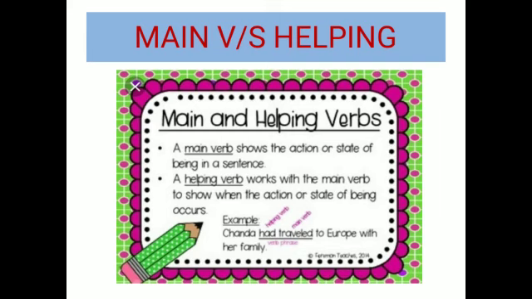For example, we have: Chanda had traveled to Europe with her family. Now here the main verb is the word traveled, because this particular word is showing the action. Yes, Chanda had traveled. Now this word had is the word that is showing us the tense, that Chanda traveled in the past. So this is the helping verb here.